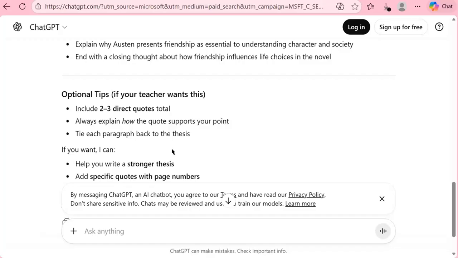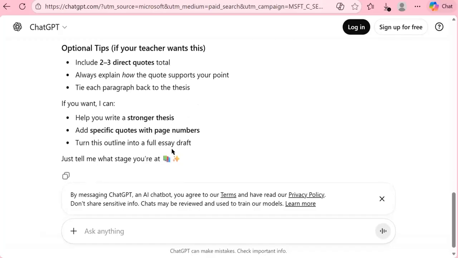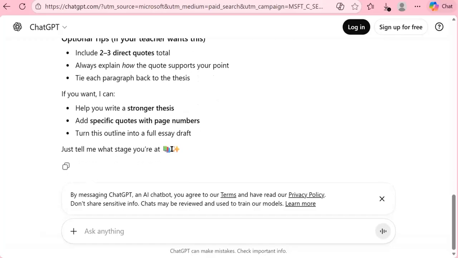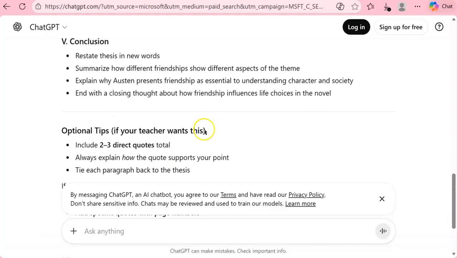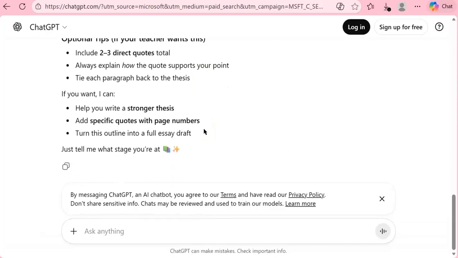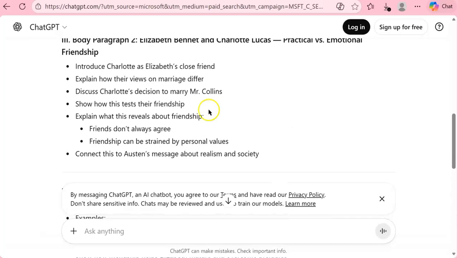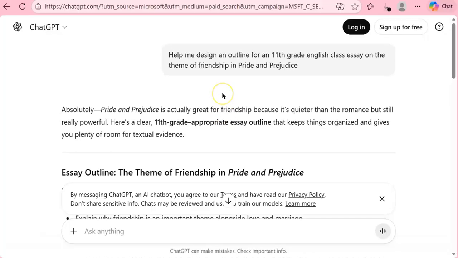You just have to remember that it has to be your own work and you can't directly copy and paste from AI. So this would be really nice to have open alongside your Word document, and then you could kind of put pieces together to make your own essay. So that is proper ChatGPT use for schoolwork.